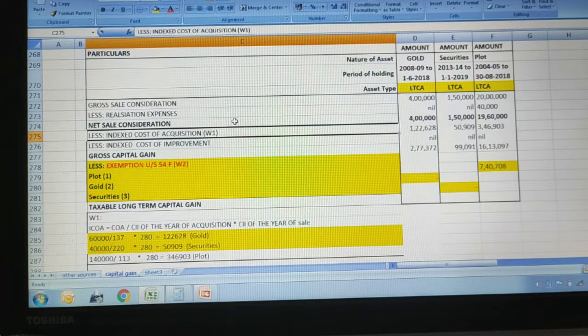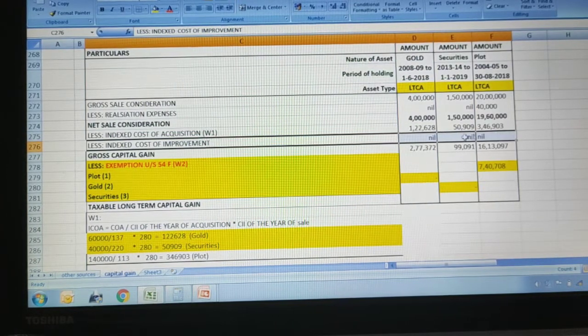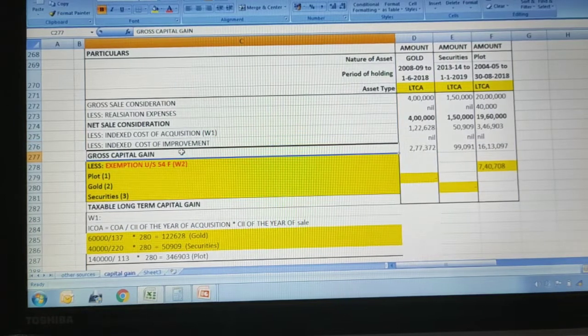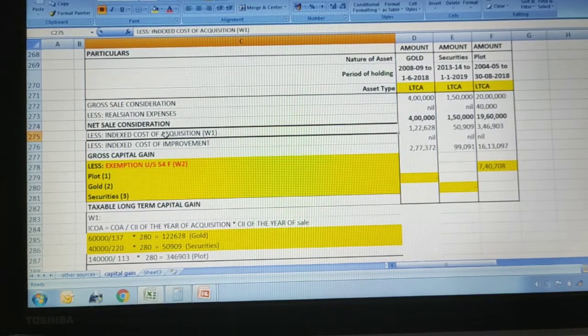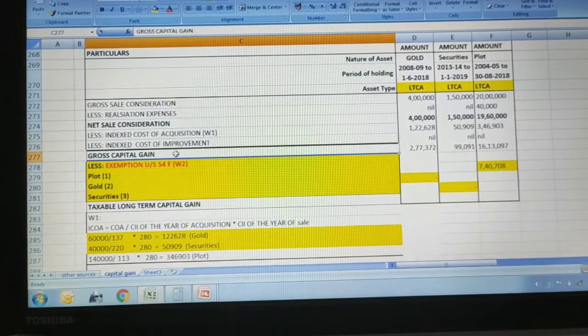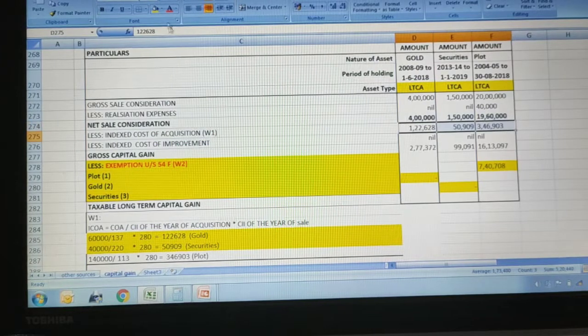Now next, as per the format, it is indexed cost of improvement. So in the problem, no improvement details are given. Okay, it is nil for all the three assets. Hope you are understanding this. Okay, now to arrive at gross capital gain, you should subtract the indexed cost of acquisition and indexed cost of improvement from the net sale consideration.